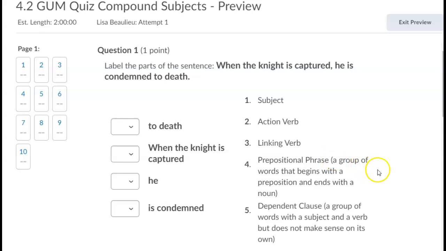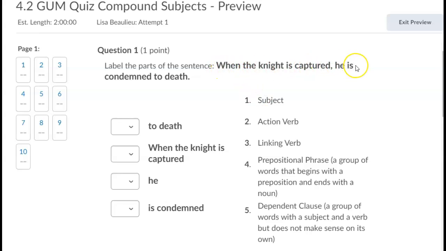It's important to note that a prepositional phrase always ends with a noun. A dependent clause has a subject and a verb, but it does not make sense on its own.